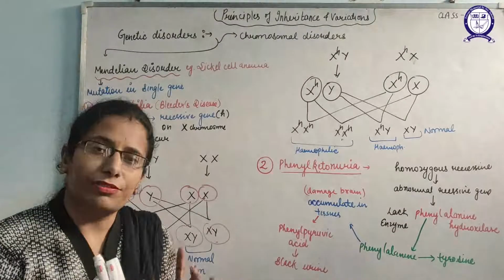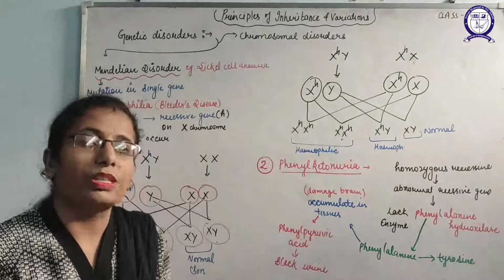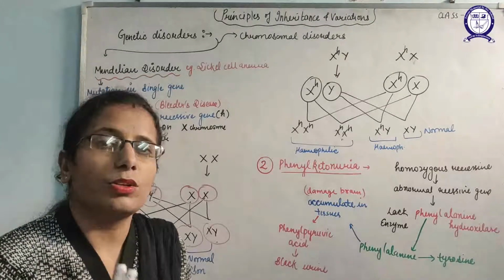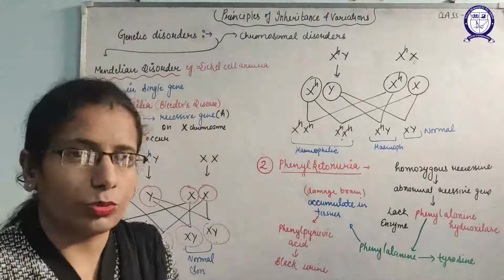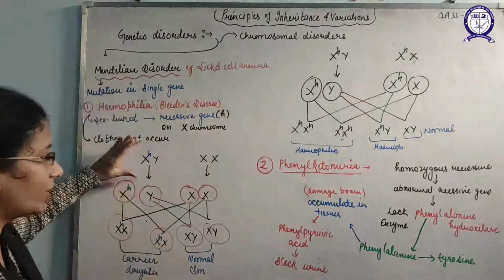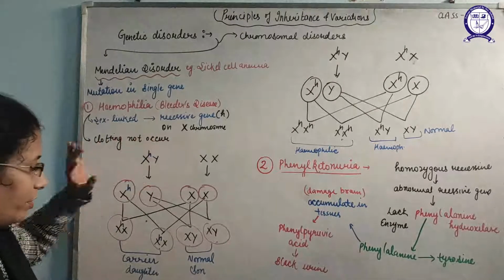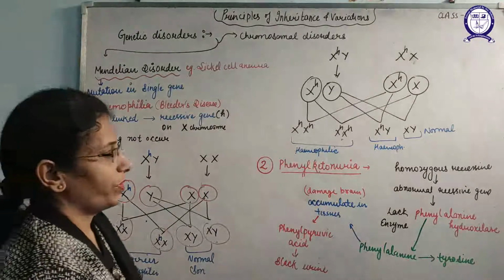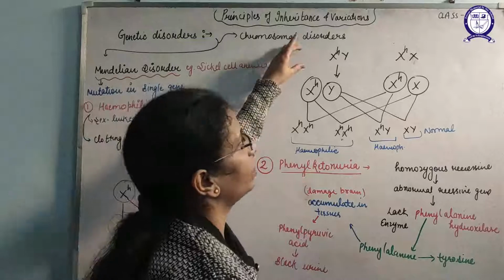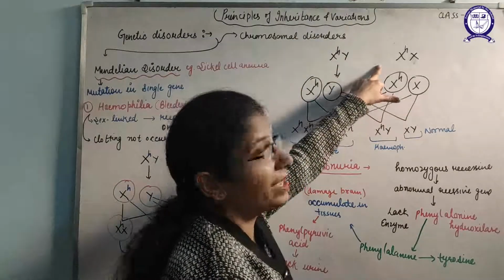That means the female has the gene for hemophilia, but it cannot be expressed because there is no homologous H gene on the other X chromosome. So if we cross a hemophilic male and a normal female, we obtain carrier daughters and normal sons.